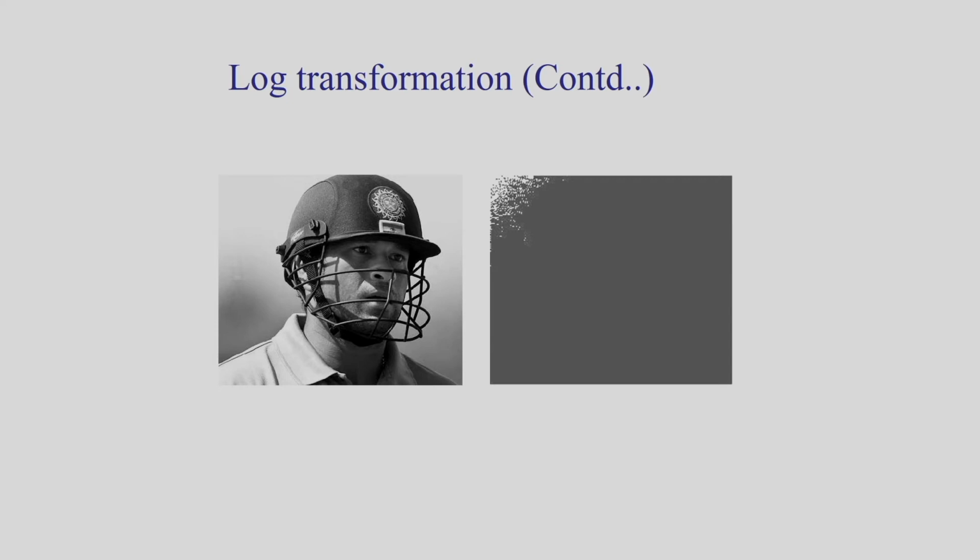If I consider this image, suppose this is the Fourier transform of the image. To visualize the Fourier transform spectrum, I have to apply the log transformation, because it compresses the dynamic range. You can see the first image, the Fourier spectrum, is not clearly visible. The second image is clearly visible because I am applying the log transformation. The first one is without log transformation, the second is with the log transformation, which compresses the dynamic range.